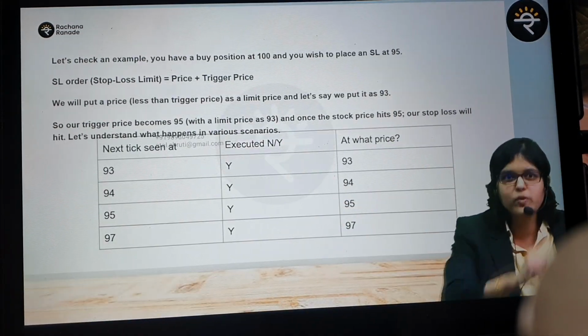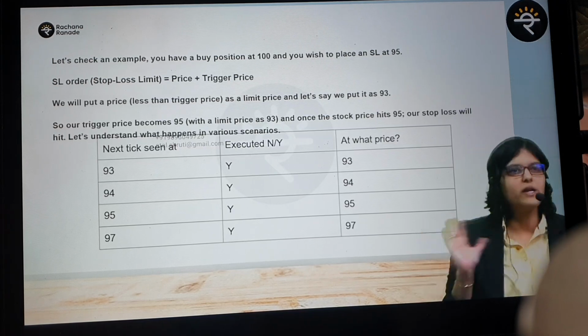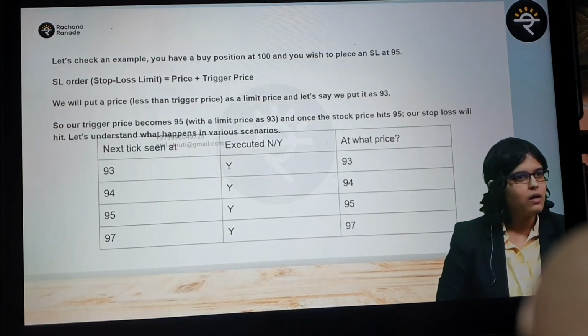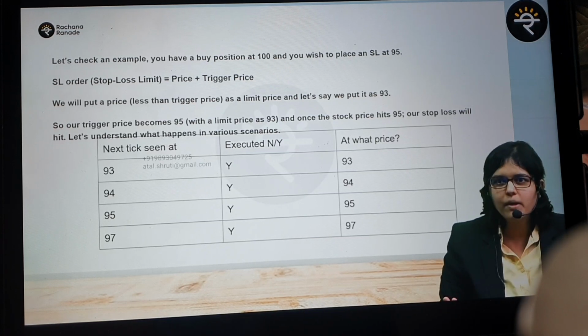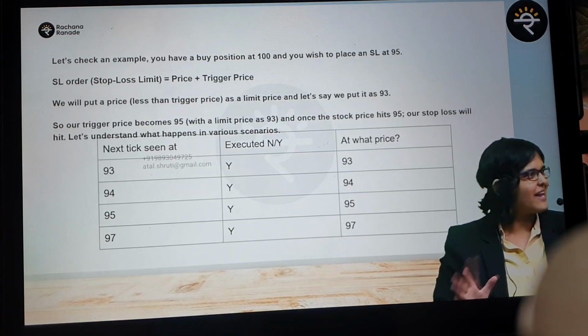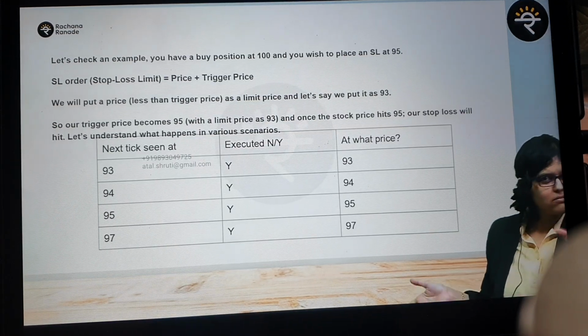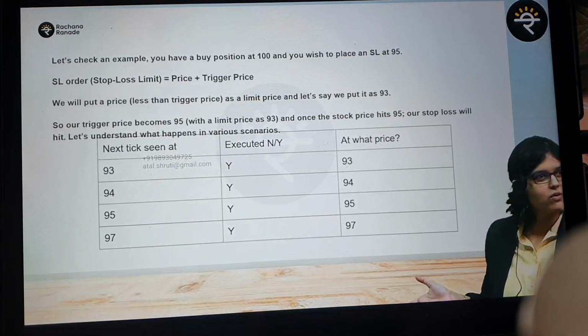When do you put stop loss market and when do you put stop loss limit? When things are very volatile, like things are right now, you must put stop loss market. 2-3 rupees extra loss, it is okay. But at the speed the market goes down, the market can crash 600 points, 800 points, 1000 points in a day also, and then you'll be in tears. And you'll be like, I put a stop loss, there is some fraud going on with my broker. No fraud with the broker. You don't know the concept.